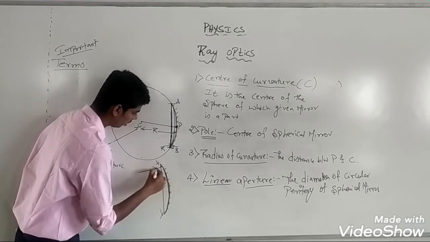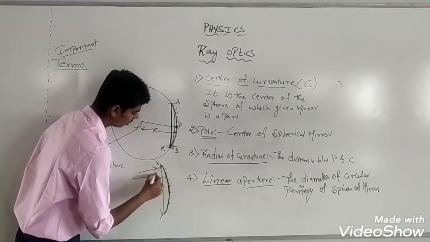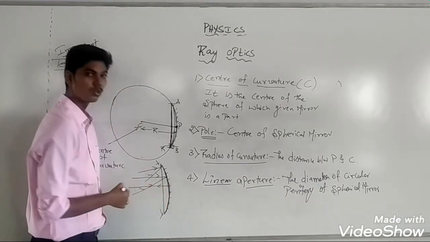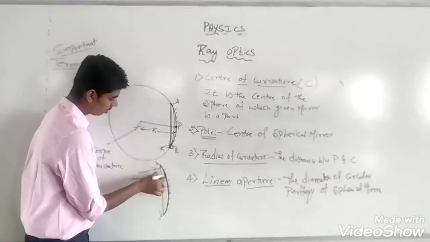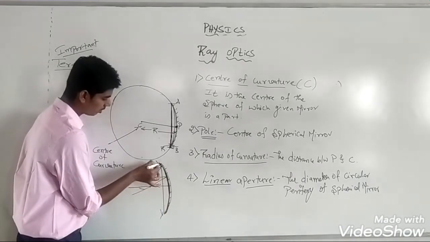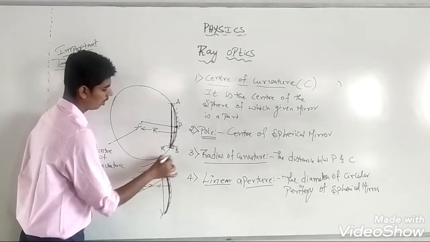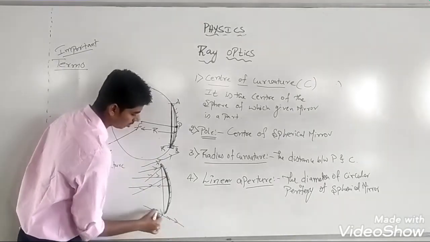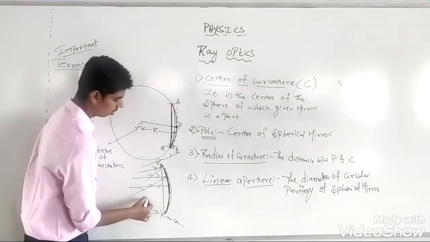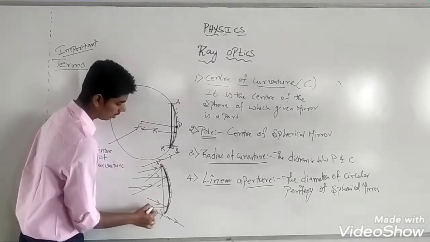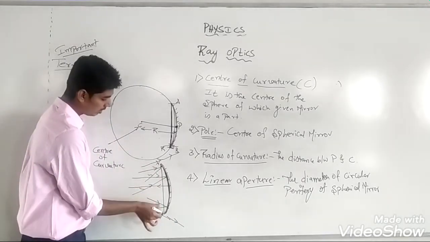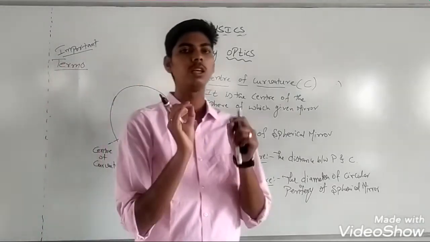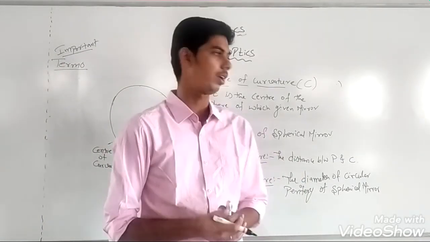If light is incident here, it gets reflected. So on. This is the area available for reflection. If light goes outside this, it passes along a straight line and doesn't get reflected. If it is incident here, light gets reflected. So this is the area available for reflection. Aperture is the area available for reflection.